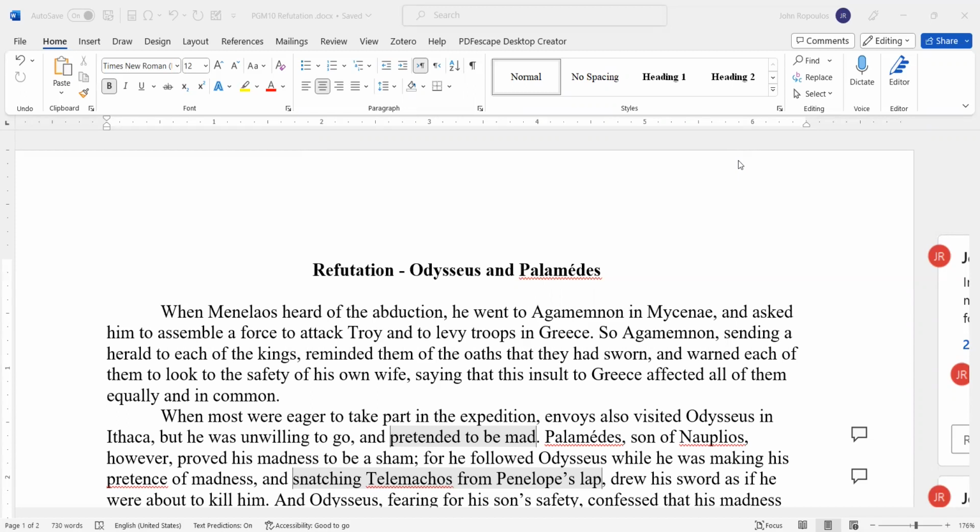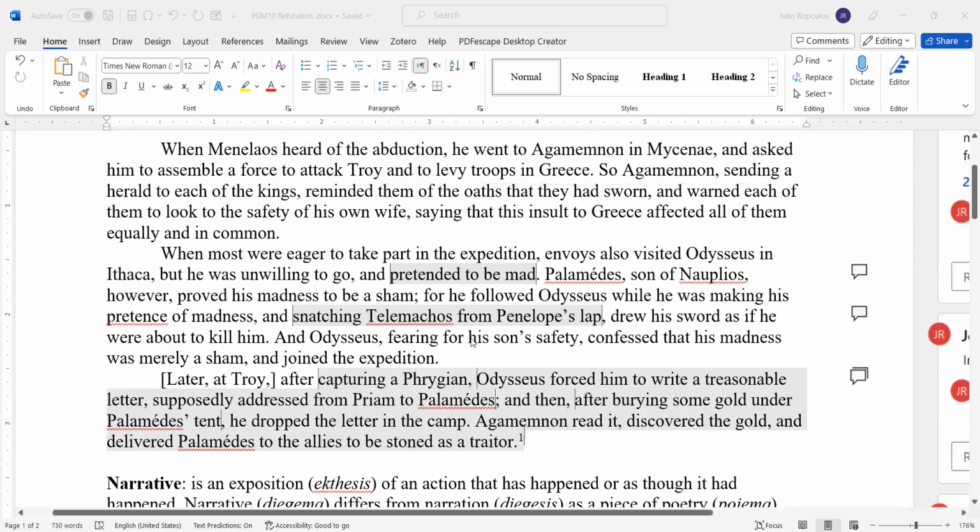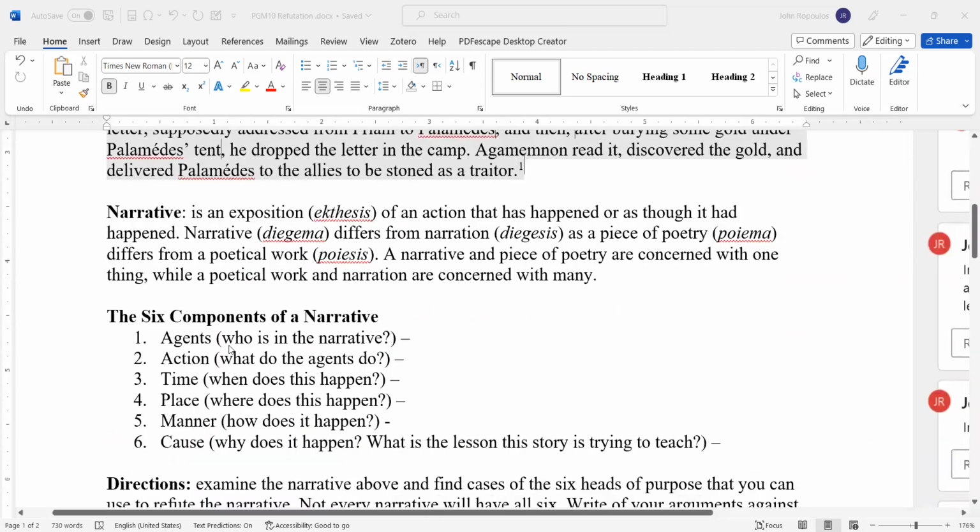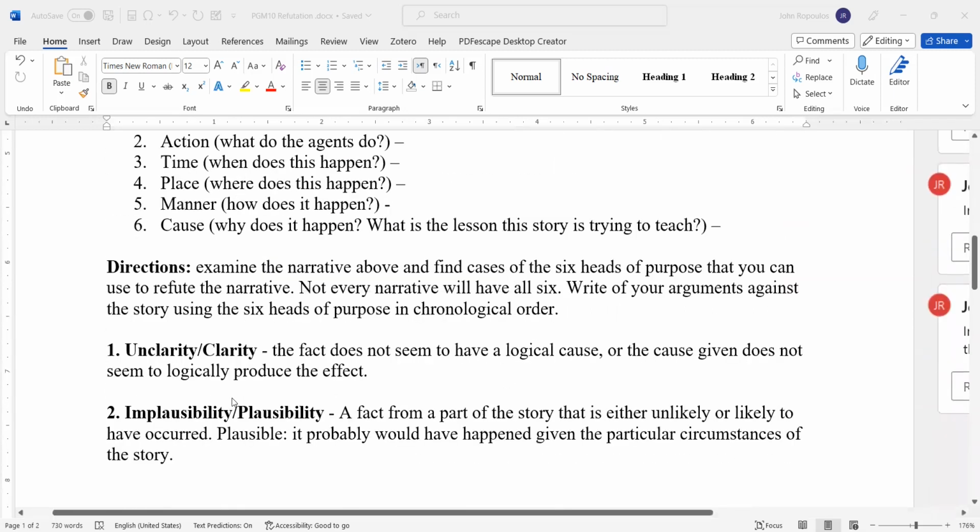So what you have is the narrative from Odysseus and Palamedes here. Now, I've structured it a little differently than how we did it before. So you have the narrative, then you have the 6 components of the narrative. So you're going to fill this out. Who are the agents? So Odysseus, Palamedes, Agamemnon, etc. Action, time, place, manner, cause. You're going to fill all of these out.